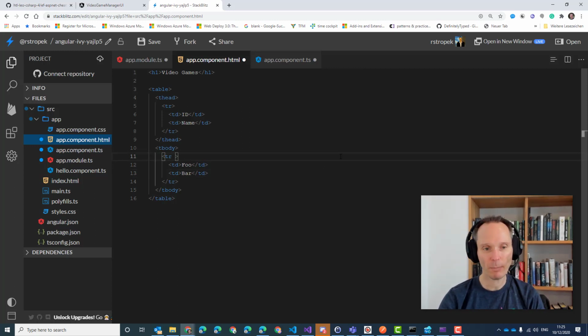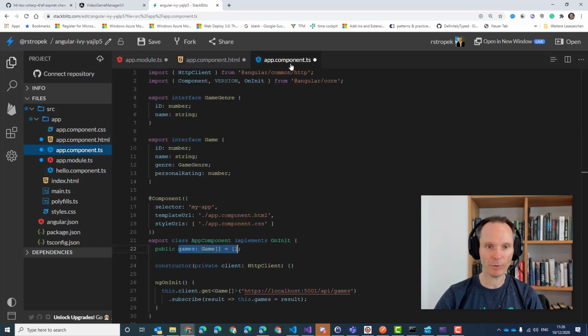I hope you can remember how this worked. ngFor equals to, of course, star ngFor equals to let game of games. This games here refers to this games here.